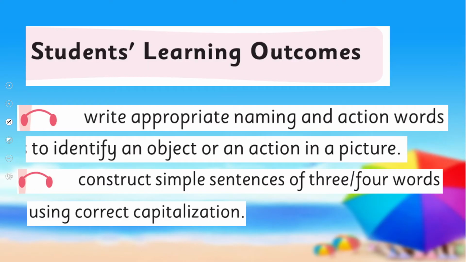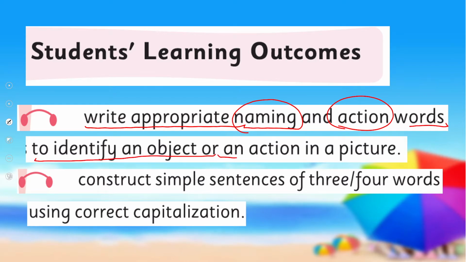And now we are going to learn further to use appropriate naming and action words to identify an object or an action in a picture and construct simple sentences of 3 to 4 words using correct capitalization. These are our today's SLOs.